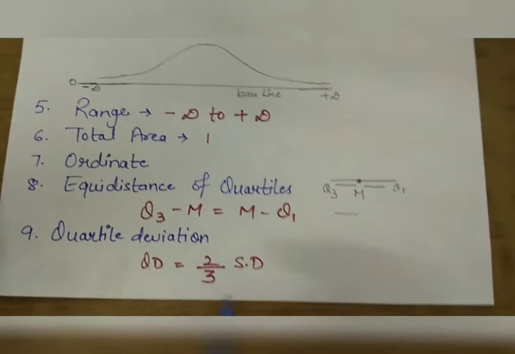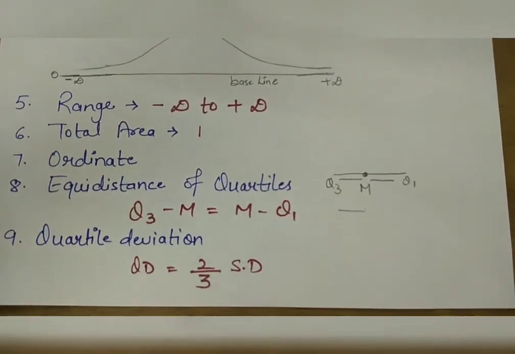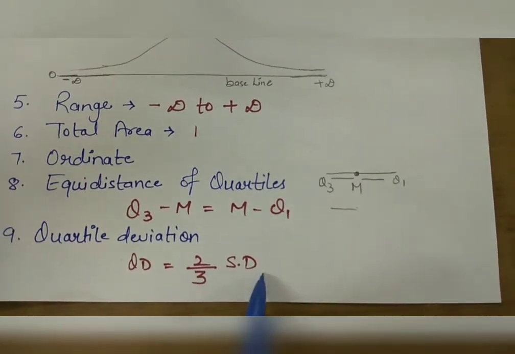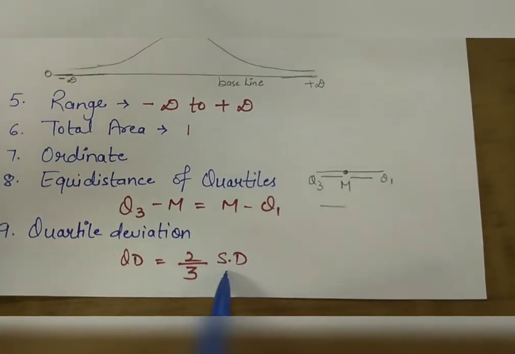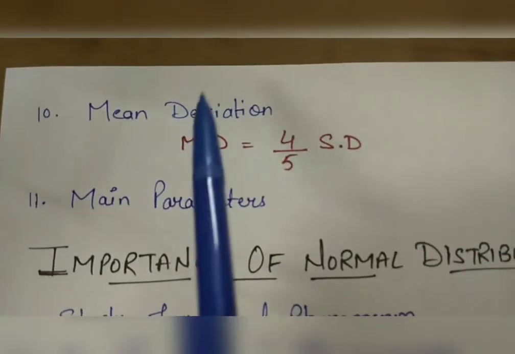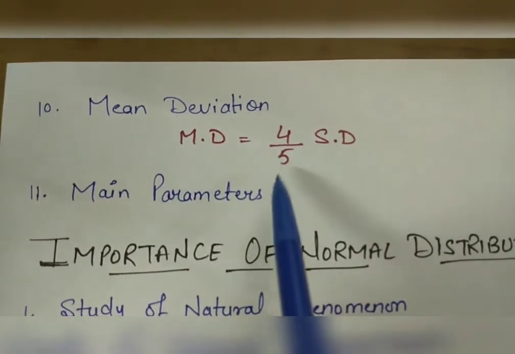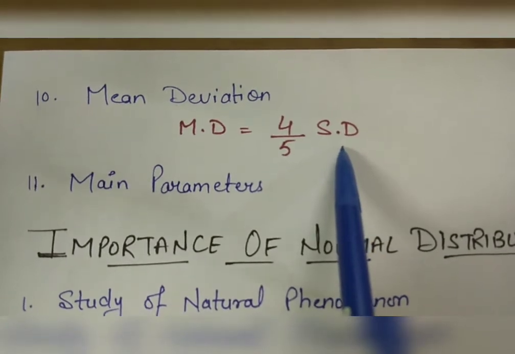Next, quartile deviation. In a normal distribution, the quartile deviation is 2/3 times the standard deviation. QD equals 2/3 times the standard deviation. Tenth, mean deviation. Mean deviation is 4/5 times the standard deviation.